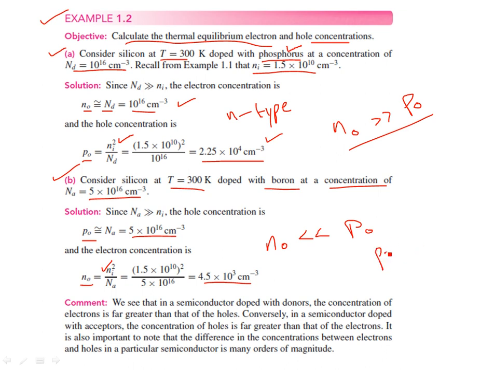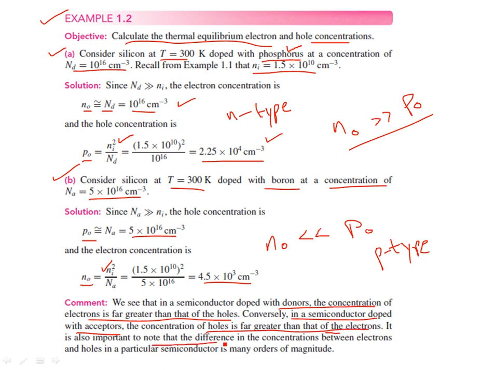This is a p-type semiconductor, so the number of holes is larger compared to the number of electrons, and in a p-type semiconductor the majority carriers are holes, which contribute to the conduction of current, as compared to electrons in the N-type material. So we see that in a semiconductor doped with donors, the concentration of electrons is far greater than holes. Conversely, in a semiconductor doped with acceptors, the concentration of holes is far greater than that of electrons.